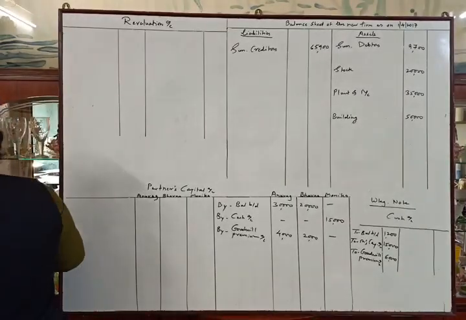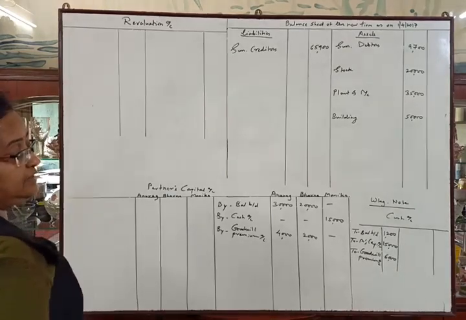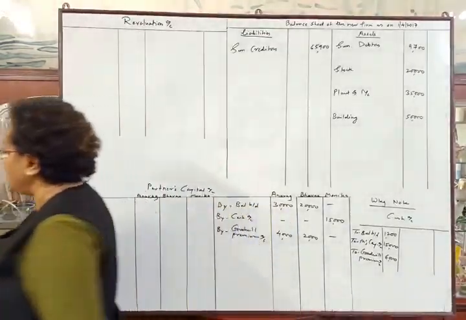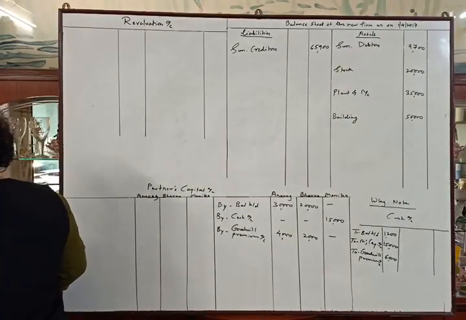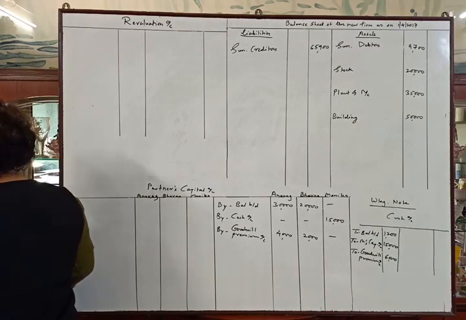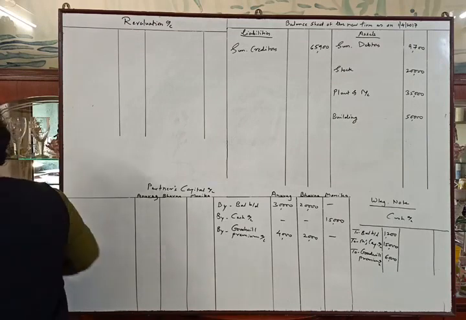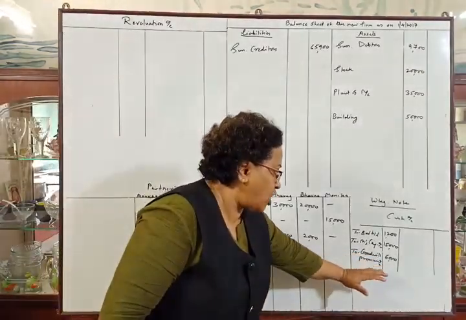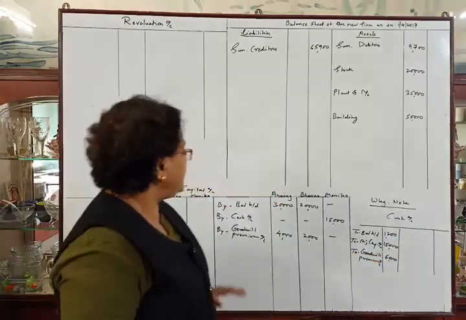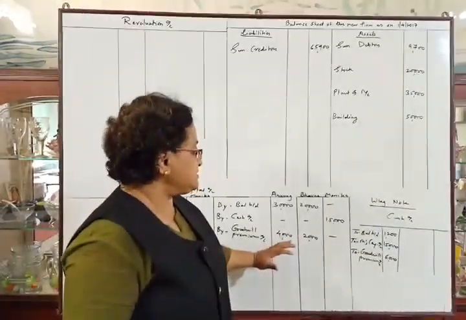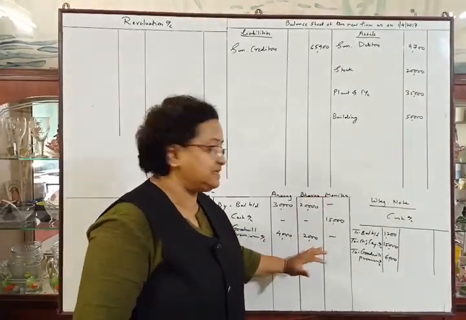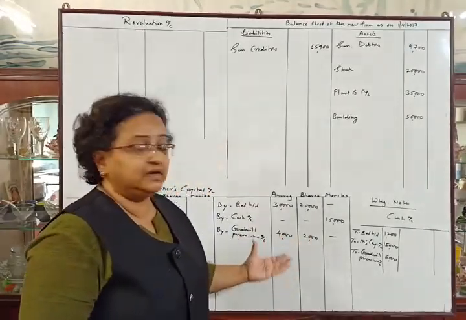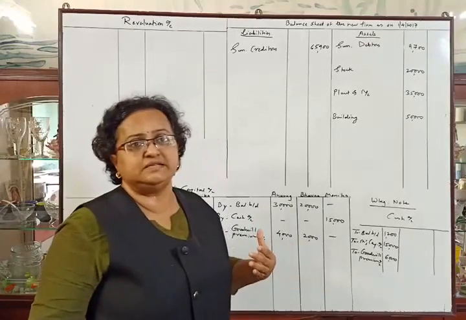Now, as in the last adjustment, see the last adjustment now. They told us that the amount of goodwill was to be withdrawn by the old partners. This means the new partner brought rupees 6,000 as goodwill premium, which was distributed between the partners. Anurag is getting 4,000, Bhavana is getting 2,000. From this amount, they are withdrawing the cash, the amount of goodwill, from the business for themselves.